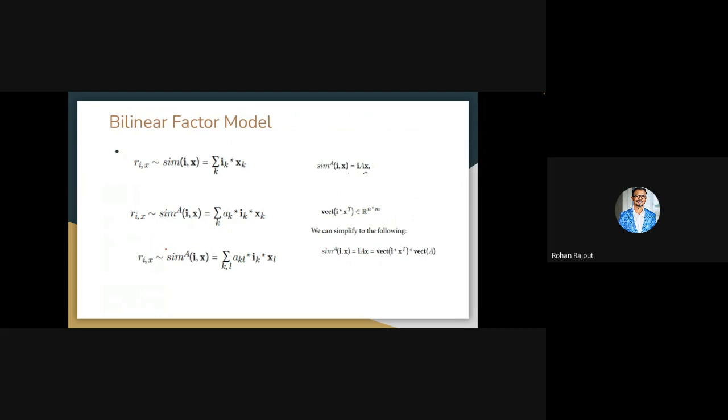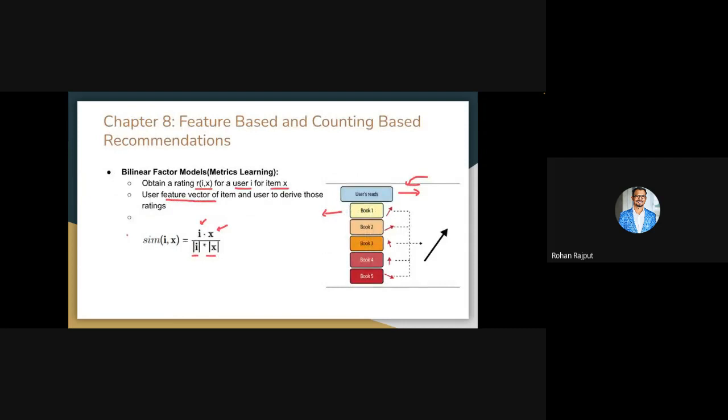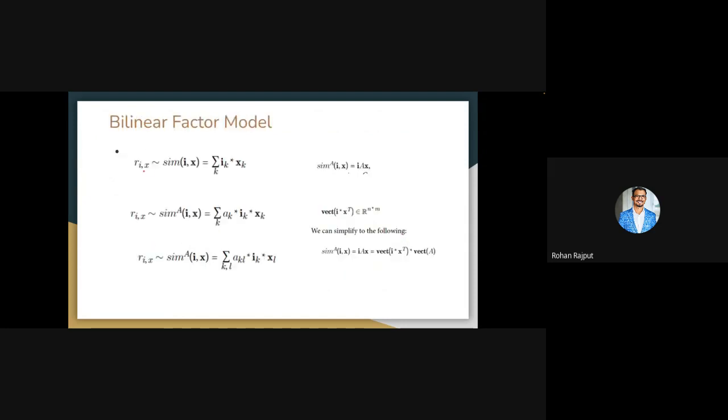So in the bilinear factor model, there is a little bit more math here. We will obtain a rating from this similarity score based on this expression. Suppose we have k features of vector i and vector x. We will use a summation of dot products between i and x over k embeddings, where k is the dimension of those feature vectors.